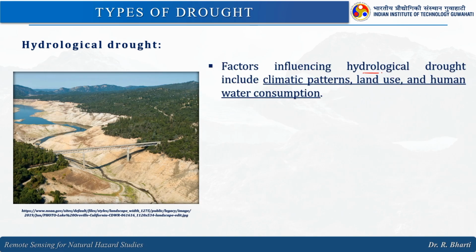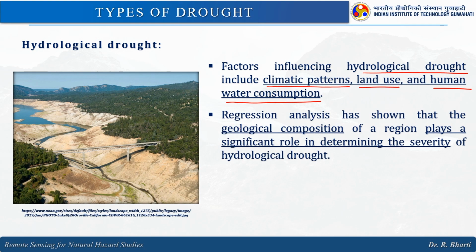Factors influencing hydrological drought include climatic patterns, land use and human water consumption, right. Regression analysis has shown that the geological composition, right, so what is the geology of that area, plays a significant role in determining the severity of the hydrological drought.